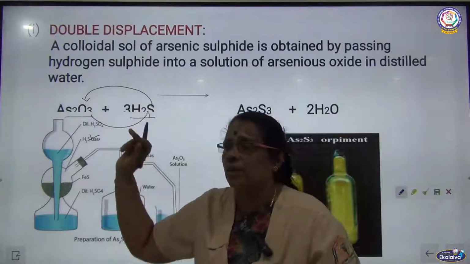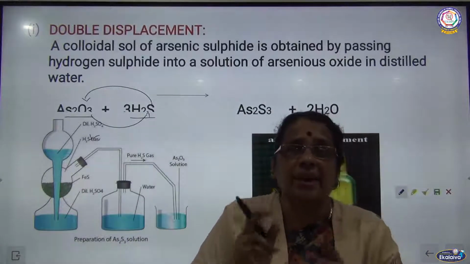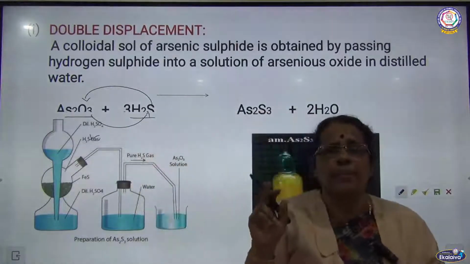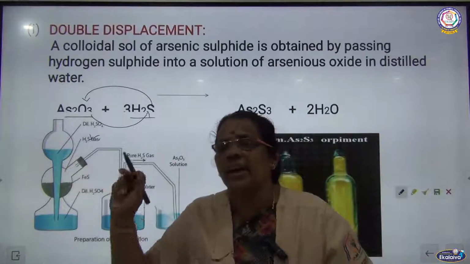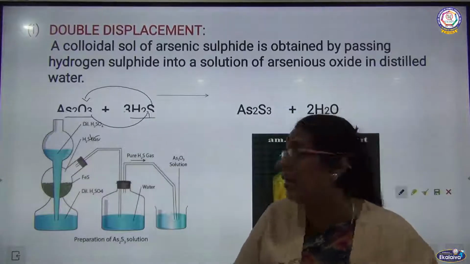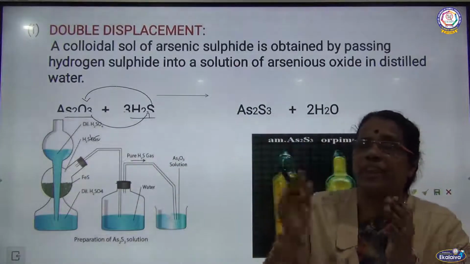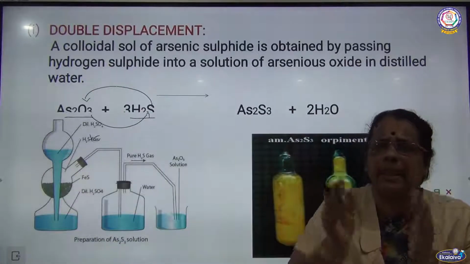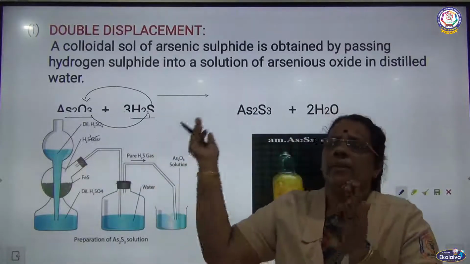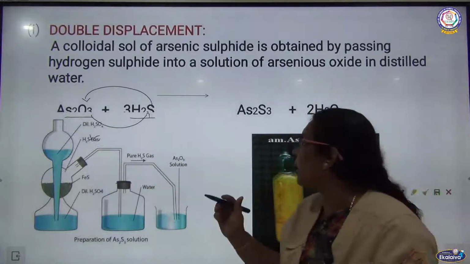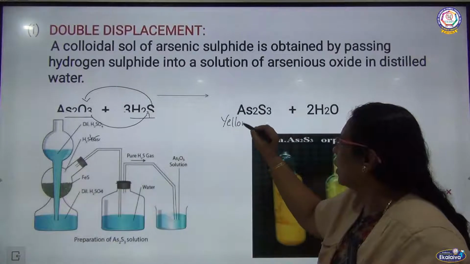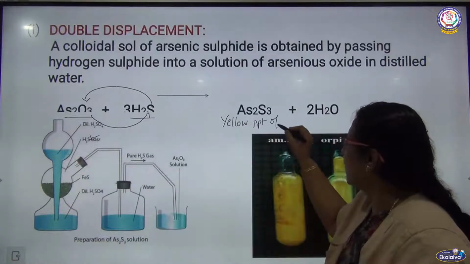When hydrogen sulfide gas passes through arsenious oxide, the arsenic ion moves towards the other side and occupies the place of the sulfide ion, whereas the sulfide ion from hydrogen sulfide moves from its place and occupies the place of the oxide ion. Both the ions are displacing; they are not in their places. Thereby, we get a yellow precipitate of arsenious sulfide.